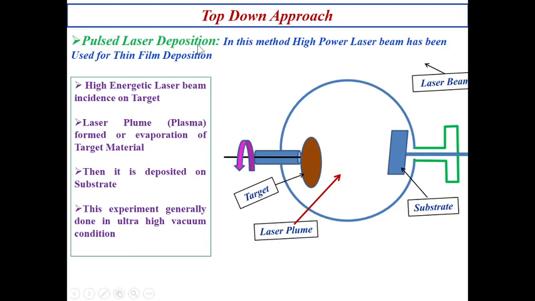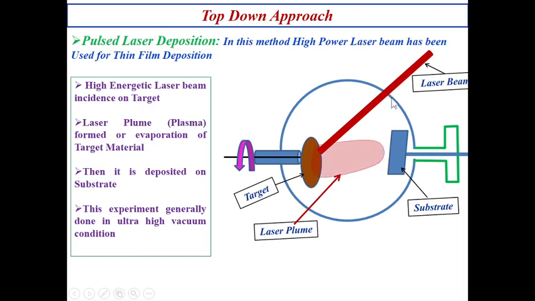In this method a high power laser beam is used for thin film deposition. Here you can see that this is your target material, which can be rotated, connected with a rotator. On this target material, a laser beam is going to be incident. A high power, high energetic laser beam is bombarded on this target material. A laser plume, or one type of plasma, is formed like this.